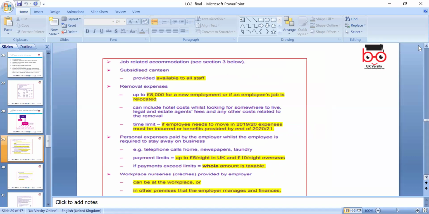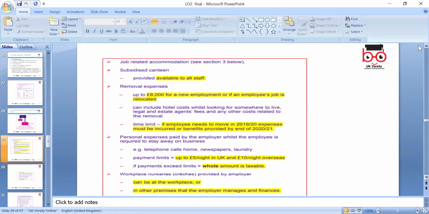We have to look around the removal expenses, 8,000 from new employment. If you're moving job and you're relocating, that's up to 8,000 we can claim. If the employees need to be moved, the expense is incurred and the benefit provided at the end. So we have to look around that again in the rate.